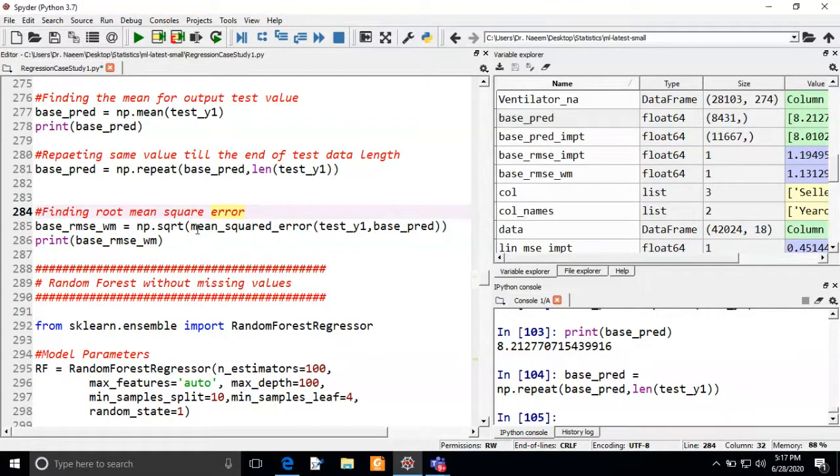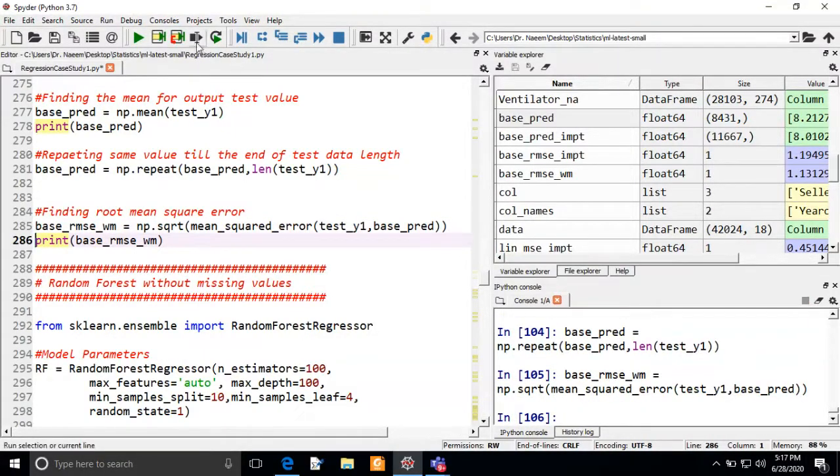So now I'm going to create the root mean square error, which is the square root of the mean squared error. This is the function mean_squared_error. It will return the mean squared error. Then I will take the square root of that, and it will return the root mean square error. This is for the base model, and I'm using it here without missing values. So WM indicates without missing values.